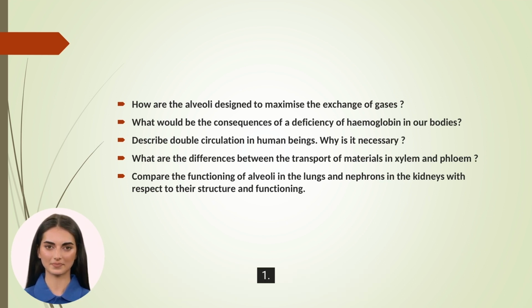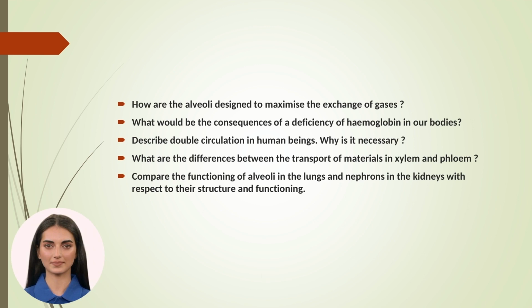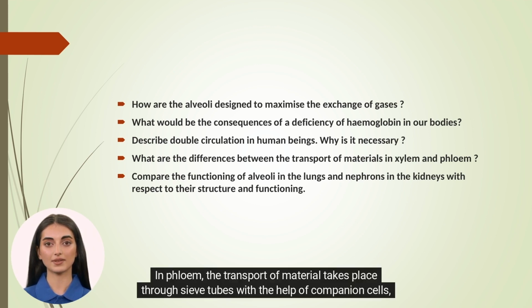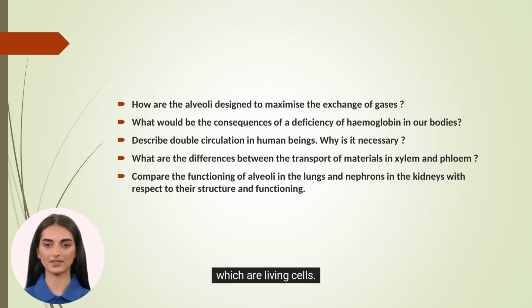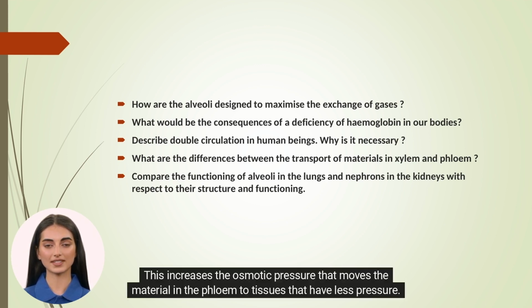Phloem: 1. Phloem conducts prepared food material from leaves to other parts of the plant in dissolved form. 2. In phloem, the transport of material takes place through sieve tubes with the help of companion cells, which are living cells. 3. In translocation, the material is transferred into phloem tissue using energy from ATP. This increases the osmotic pressure that moves the material in the phloem to tissues that have less pressure.